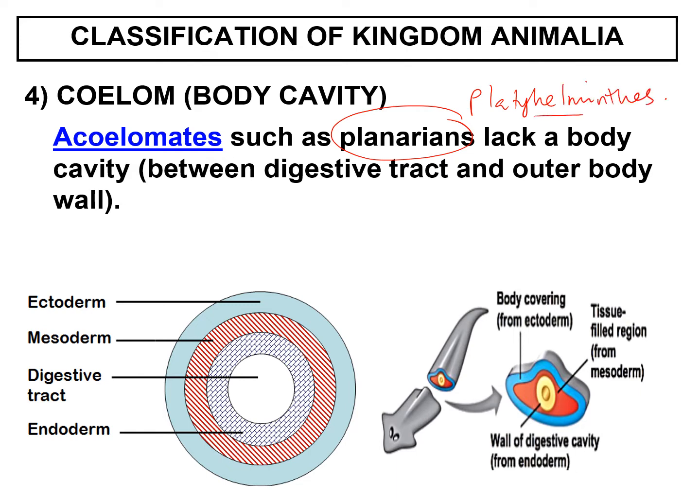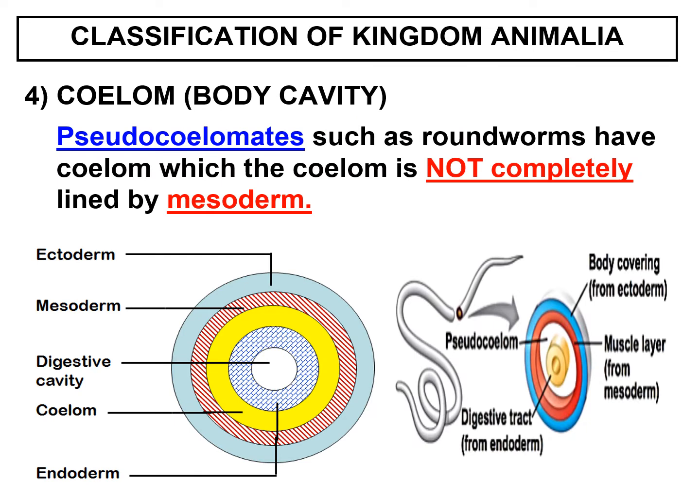It is the type of cacing pipih, sejenis cacing pipih. Lack body cavity between digestive tract and outer body wall. So, they are very packed. So, no body cavity. Terus kepada digestive tract. Pseudocoelomate such as roundworms. Roundworms ni contohnya cacing gelang. Have coelom, which the coelom is not completely lined by mesoderm.